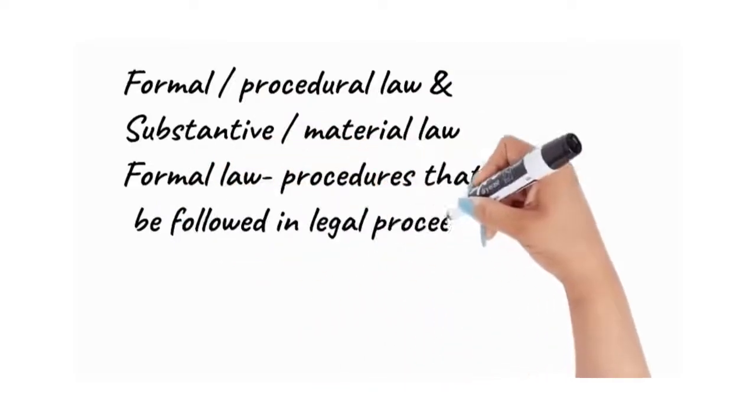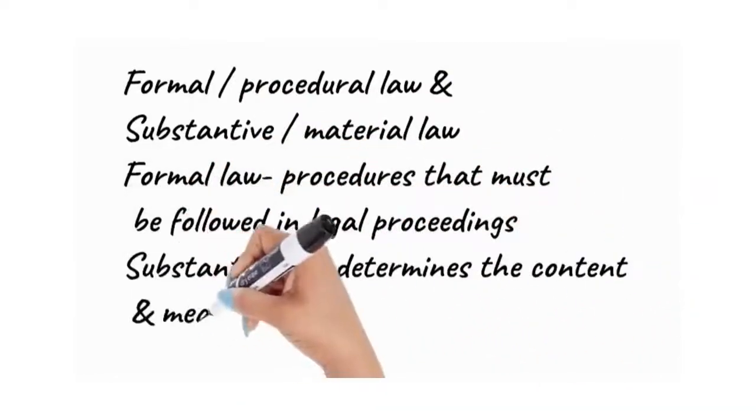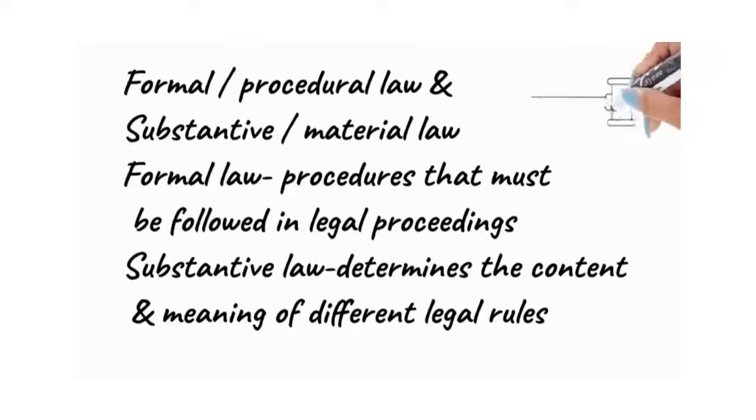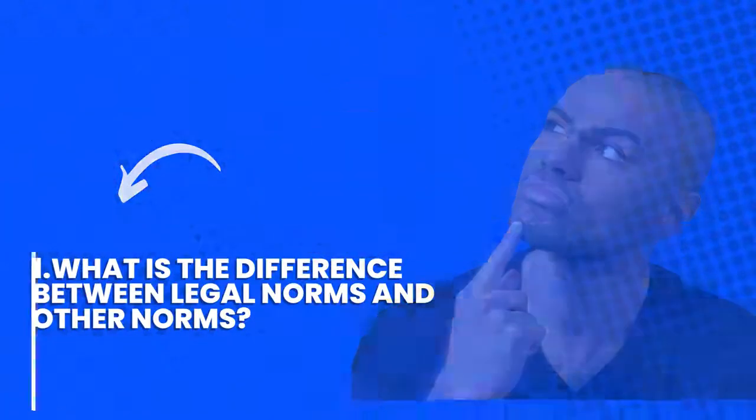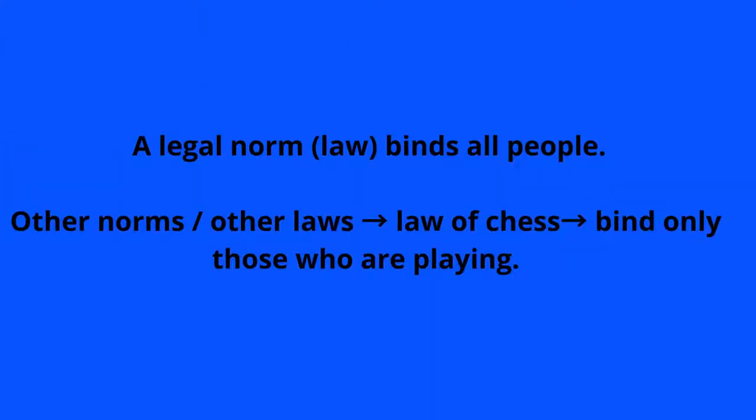Let's say a person is caught drunk driving. Substantive law says that it is a crime punishable by a term in prison. The next question examiners like is, explain the difference between legal norms and other norms. A legal norm binds all people, whereas other norms or rules determine how one should interact and behave with another.